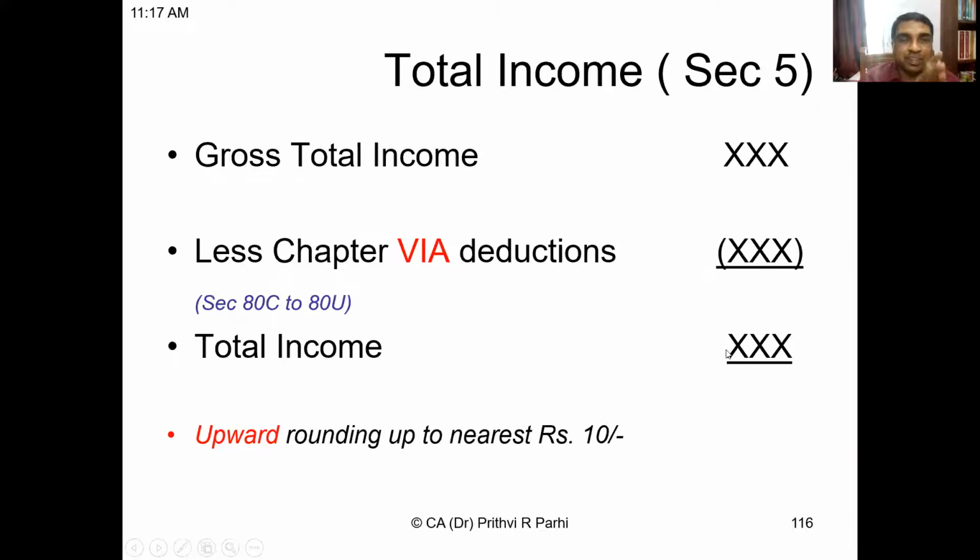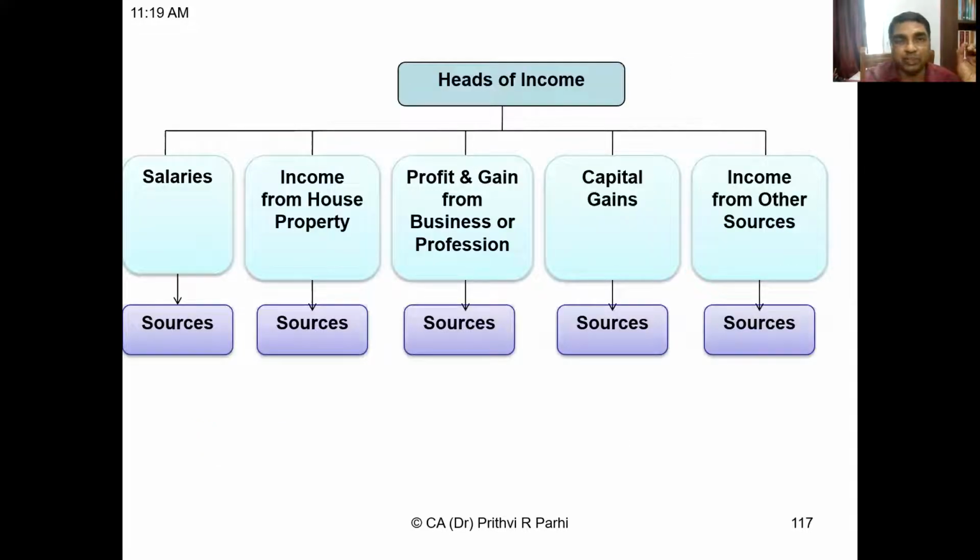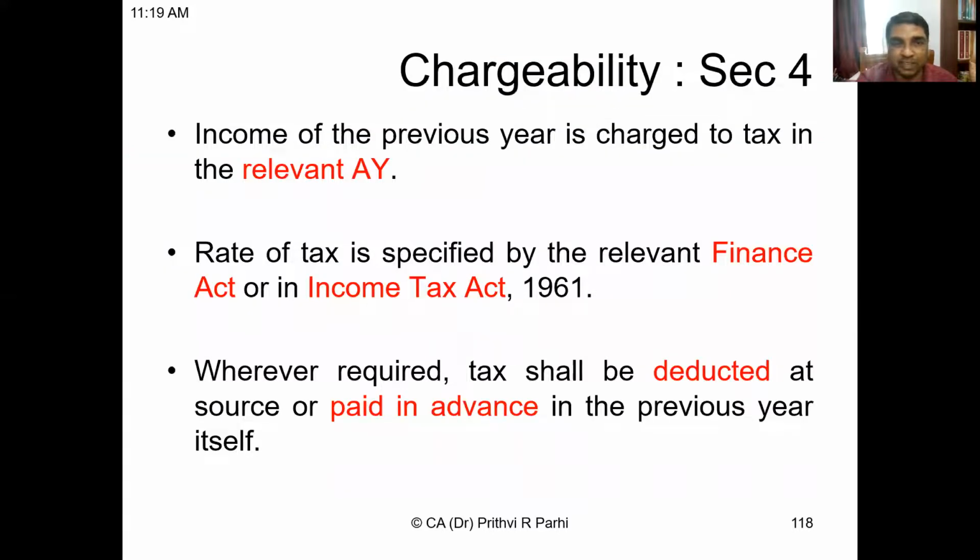From there, Chapter VI-A deductions will be made. We will get the total income. That total income will be rounded off to the nearest ten rupees. And that total income will be chargeable to tax. Okay, friends, we have understood the concept of income. We have understood there might be five heads of income. Income may be generated from various sources, and total income will be chargeable to tax.